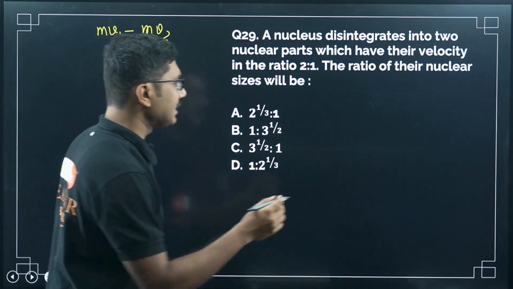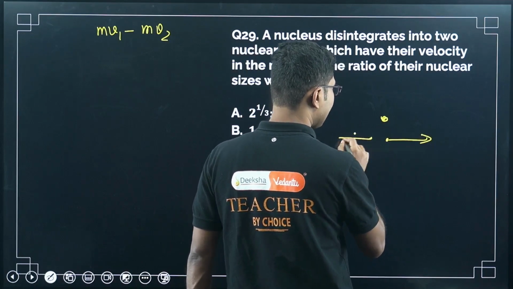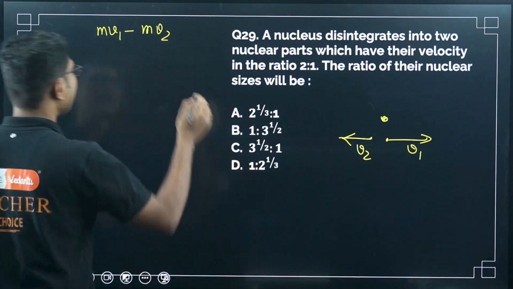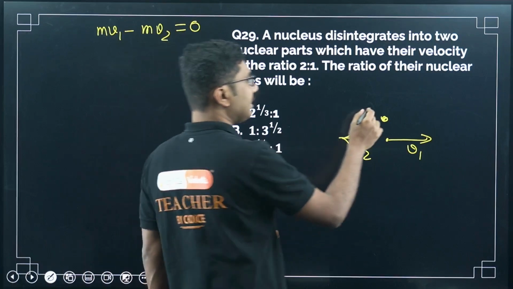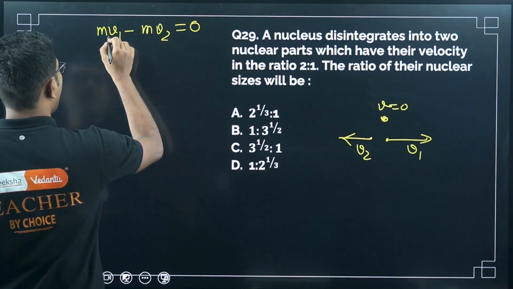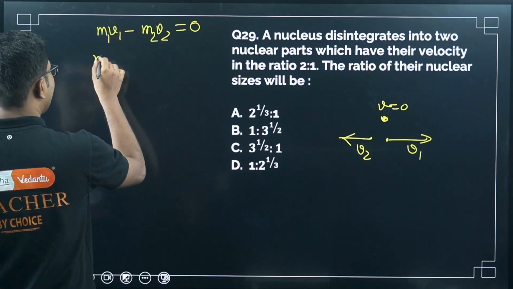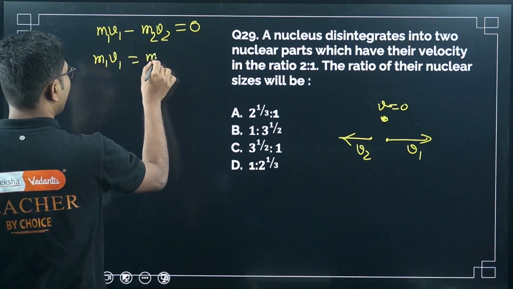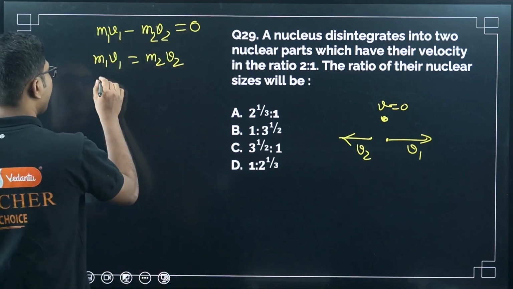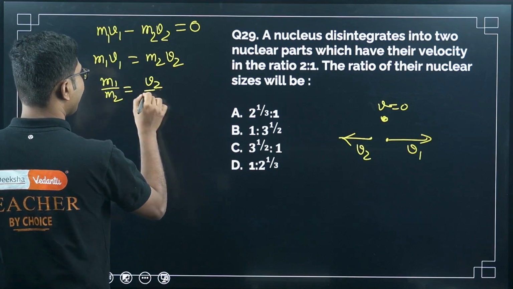Suppose one is going in this direction. If they break apart, one will go in this direction, another one will go in the other direction. Suppose this is v1, suppose this is v2. If you take one as positive, the other will be negative. Initially it was at rest, so initial momentum was 0. Suppose this is m1, this is m2. So we can write m1 v1 equals m2 v2, from the conservation of momentum principle. So m1 by m2 equals v2 by v1.